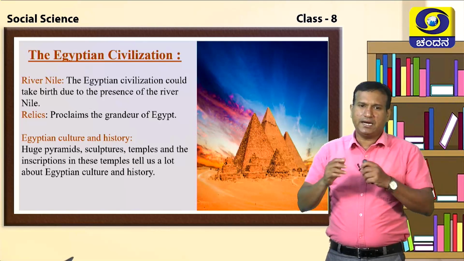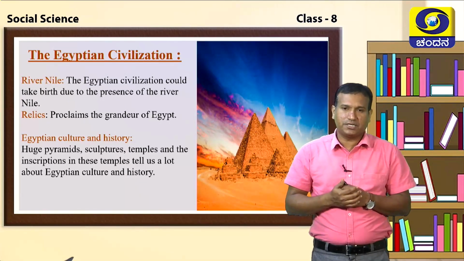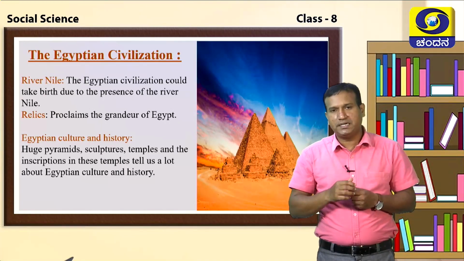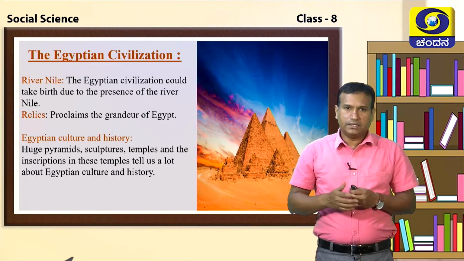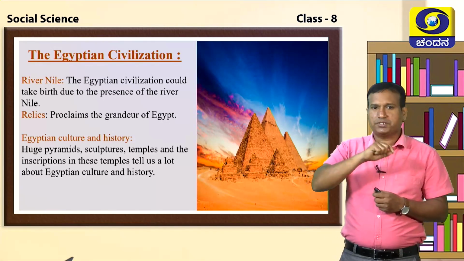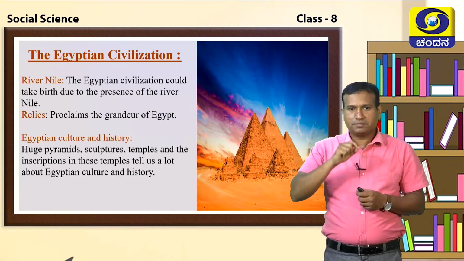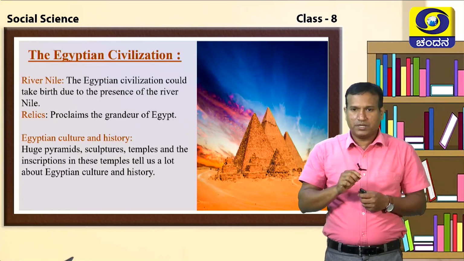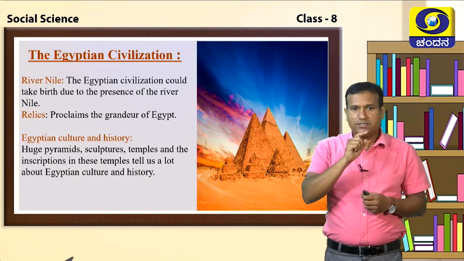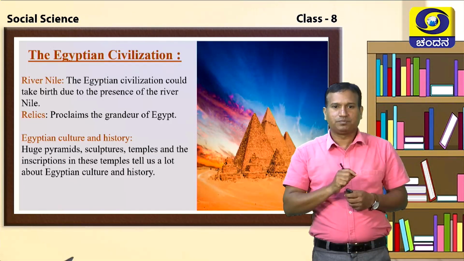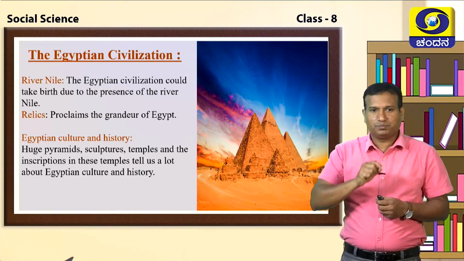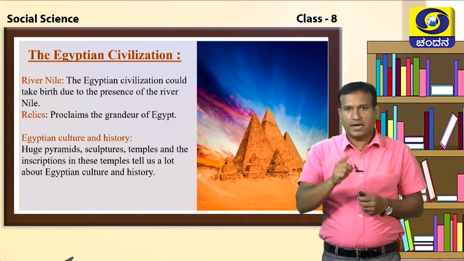We try to know the Egyptian culture and history from the huge pyramids which were built in Egypt, the sculptures which were found in Egypt, the temples and the inscriptions which were found in Egypt. These pyramids, sculptures, temples and inscriptions speak about the Egyptian culture and history.